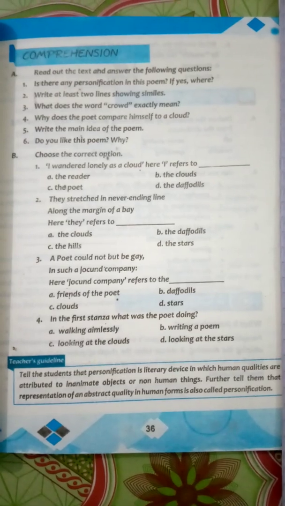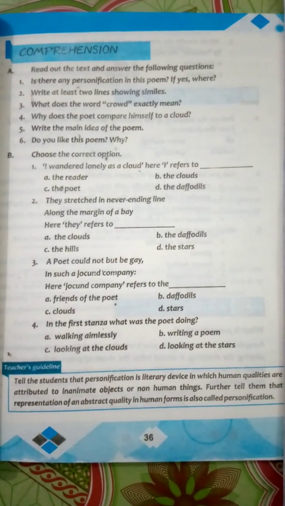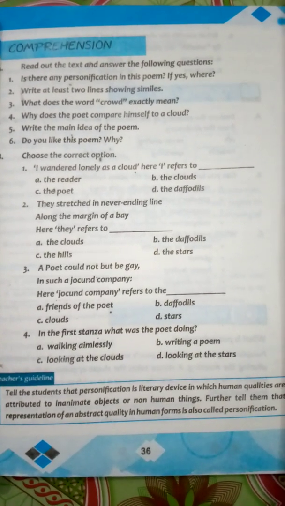So dear students, as you all know, we are done with our poem The Daffodils. So today we will start the exercise on page number 36. So dear students, in section A, read out the text and answer the following questions. The first question is: is there any personification in this poem? If yes, where? And the second one is, write at least 2 lines showing similes.